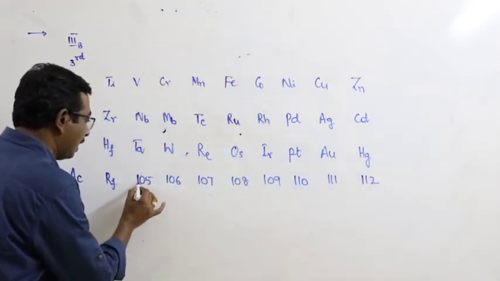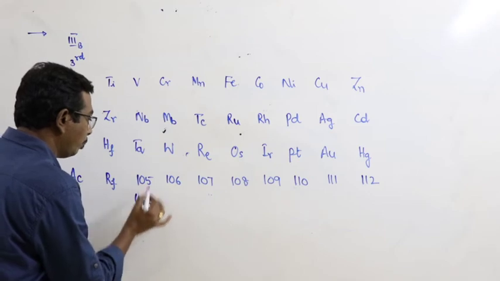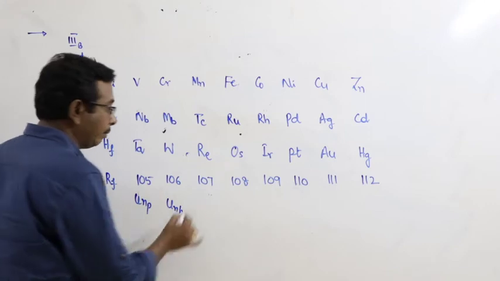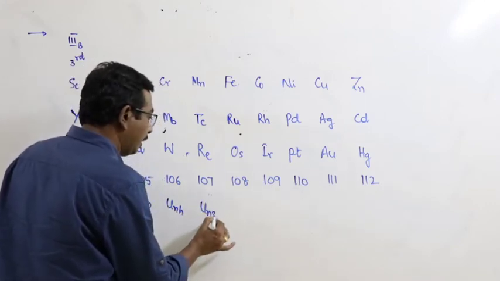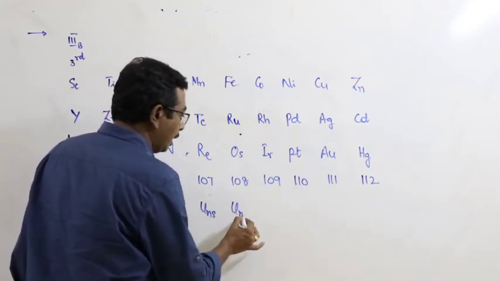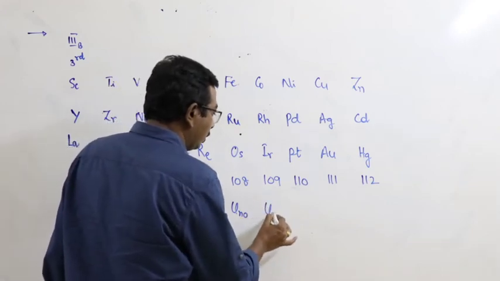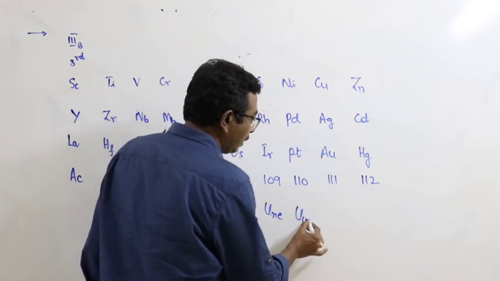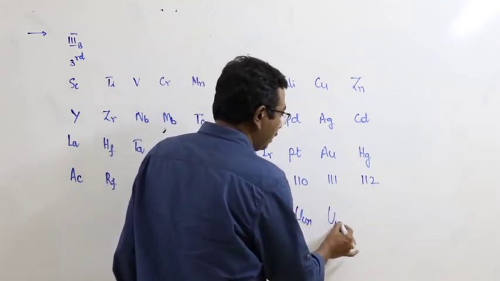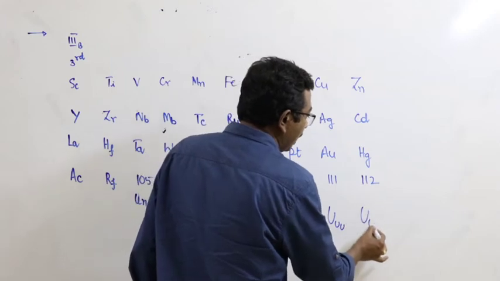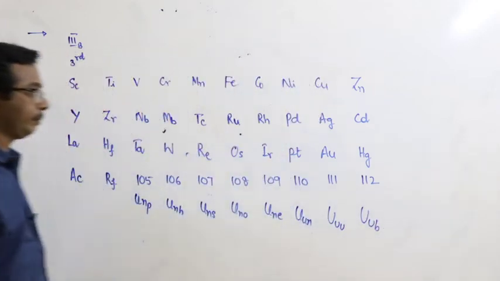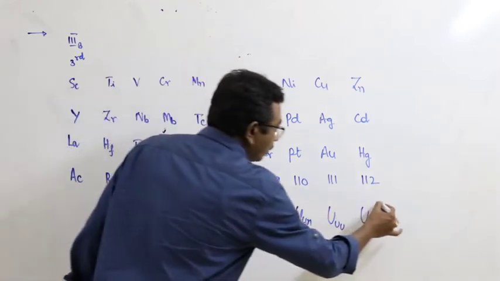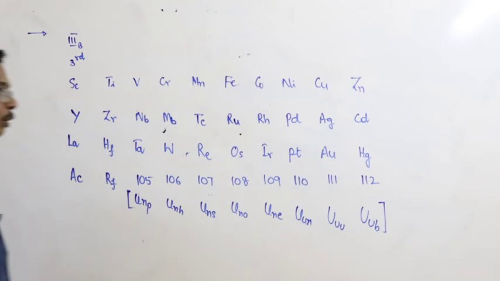This is un-nil-pentium, un-nil-hexium, un-nil-septium, un-nil-octium, un-nil-ennium, un-un-nilium, un-un-unium, un-un-bium. And here these are all the IUPAC names.